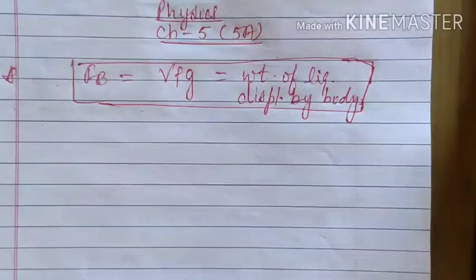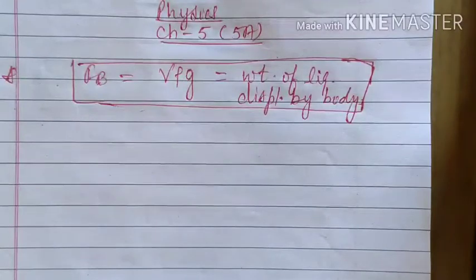So in last class we have seen some basic concepts related with upthrust force, different conditions of floating and sinking of a body, and after that we derived one formula for upthrust force. That is, upthrust is equal to V rho g, or you can say weight of liquid displaced by body.